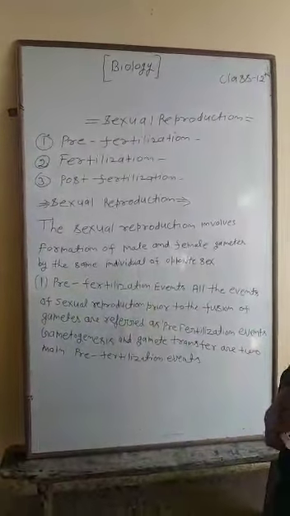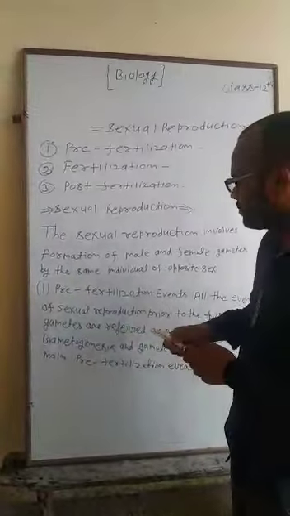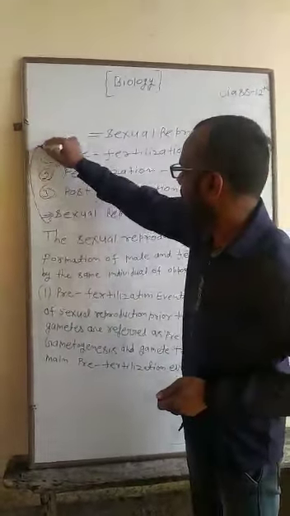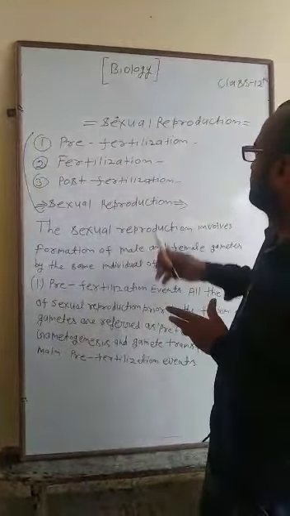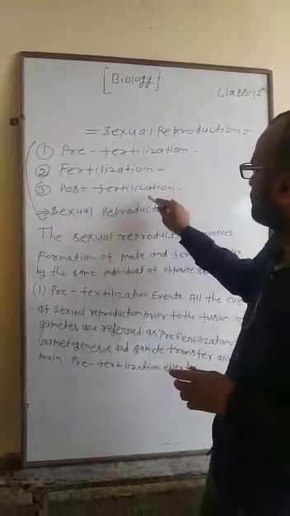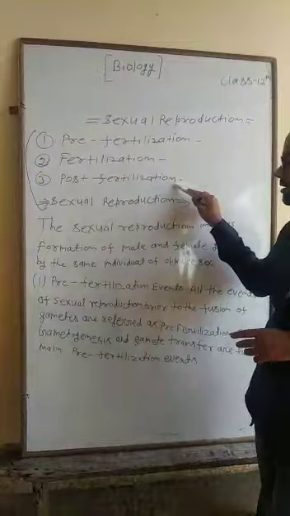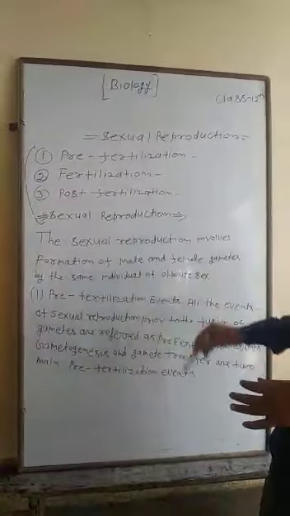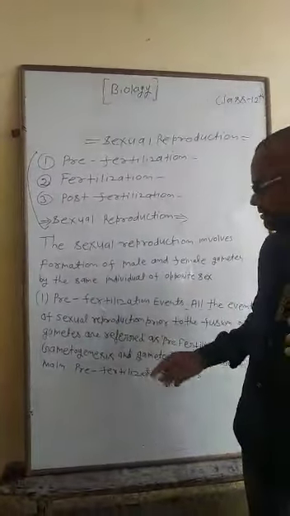Sexual reproduction has three stages. First, pre-fertilization. Second, fertilization. Third, post-fertilization. The first, pre-fertilization. What is pre-fertilization?